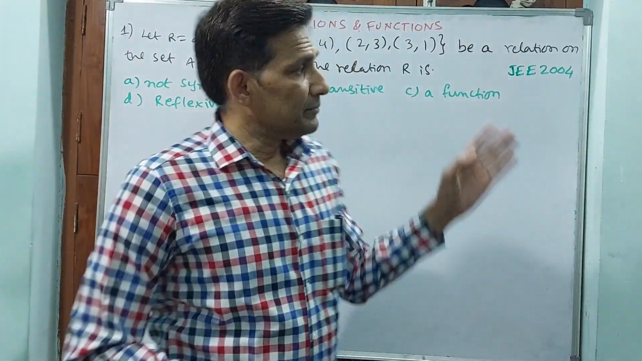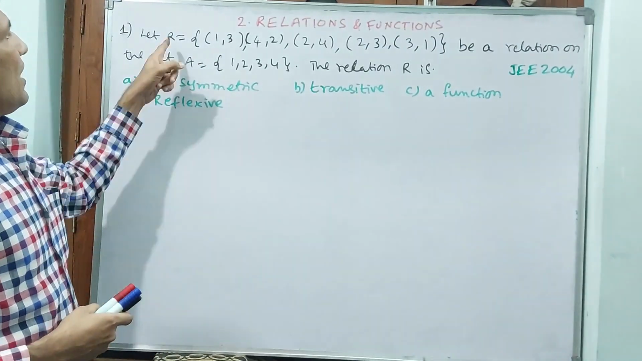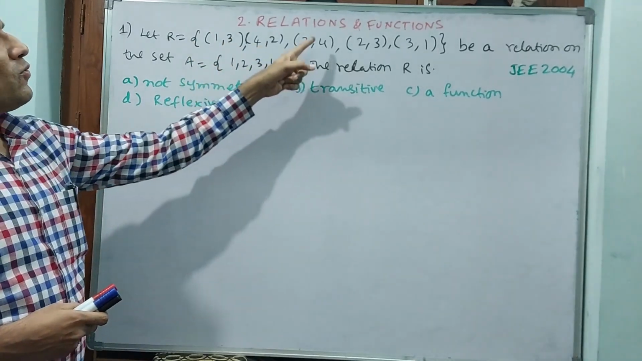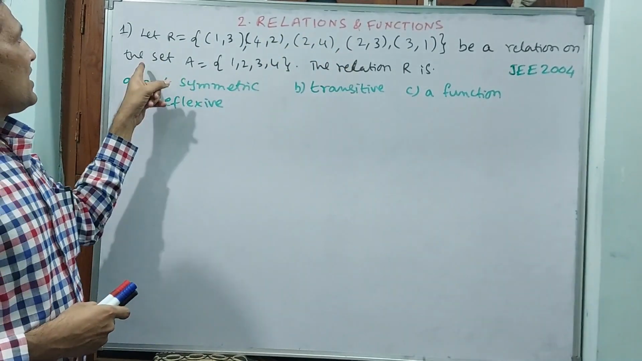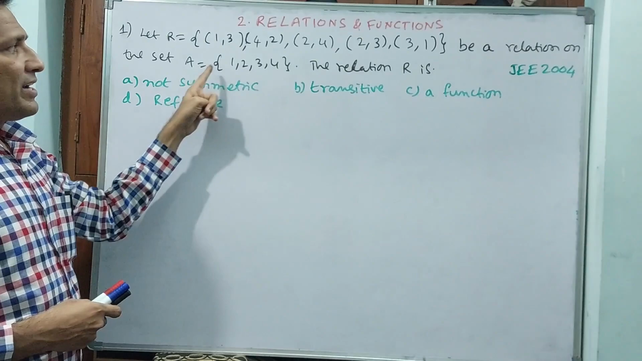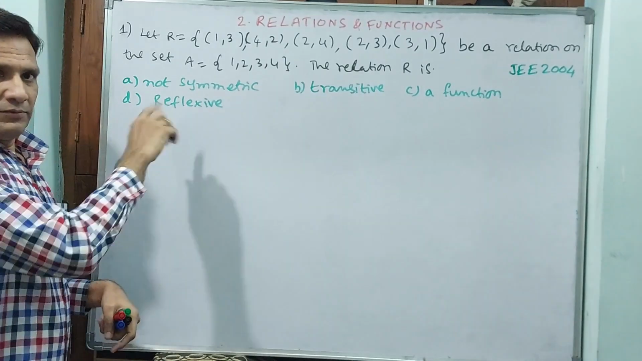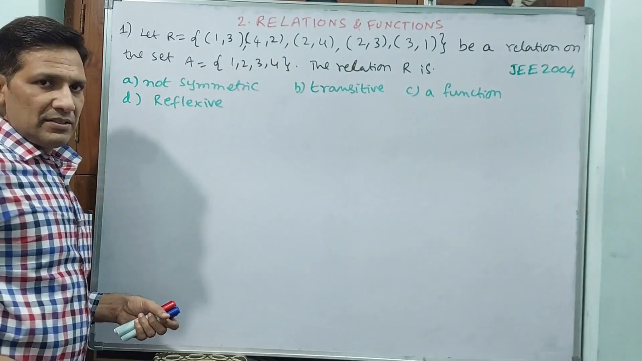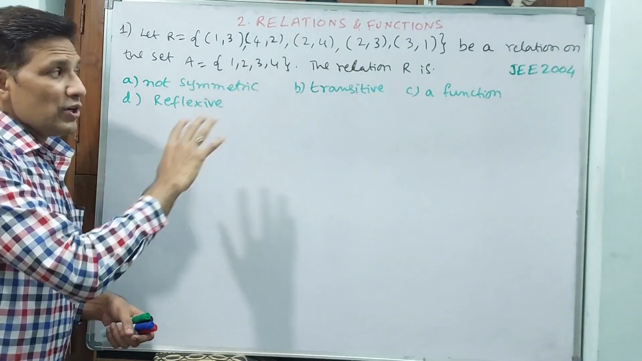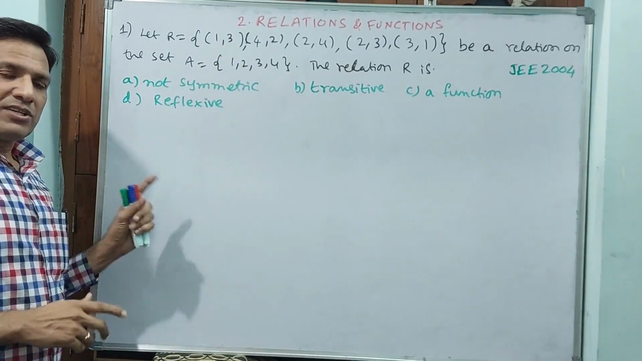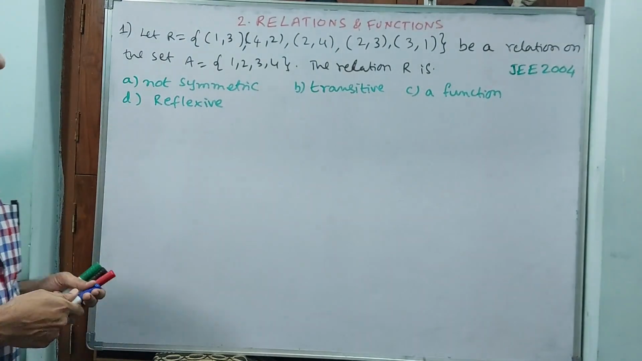Okay, let us see this question, relations and functions, second chapter. Let R be equal to {(1,3),(4,2),(2,4),(2,3),(3,1)}. This is a relation, we know very well. R means relation, a relation on the set A = {1,2,3,4}. Set A means the elements should be from A only. We know very well 3 types of relations are there: reflexive, symmetric, transitive. If all 3 are applicable for any one relation, then that is called an equivalence relation. Answers we will see afterwards.